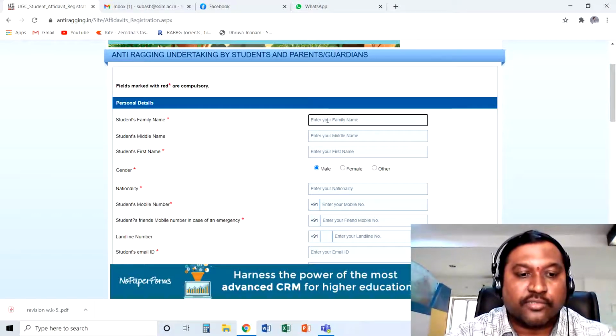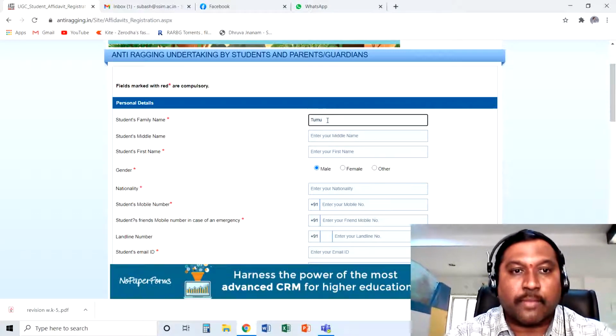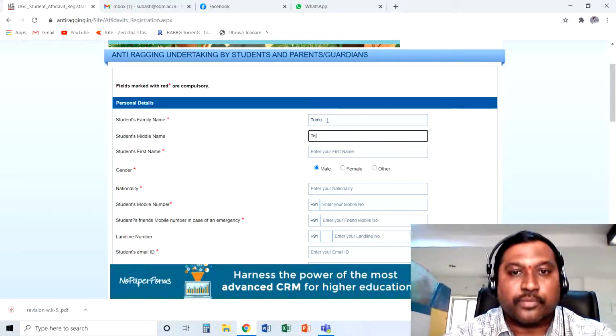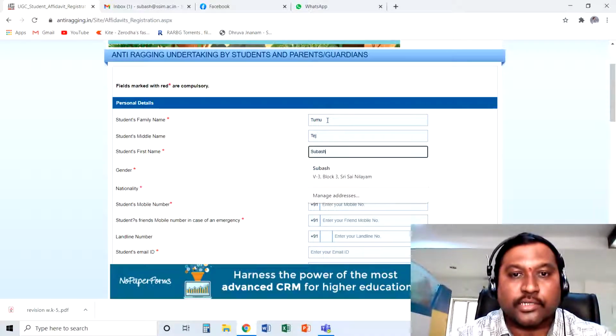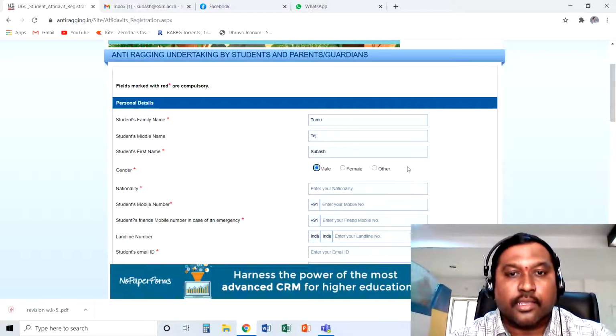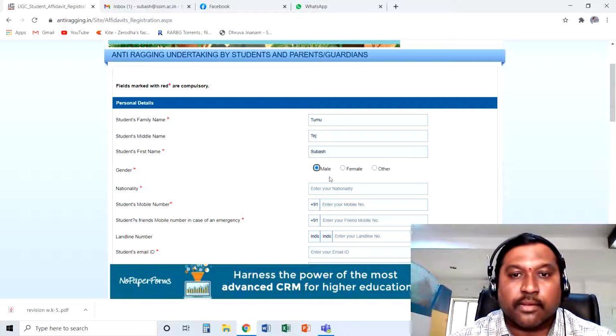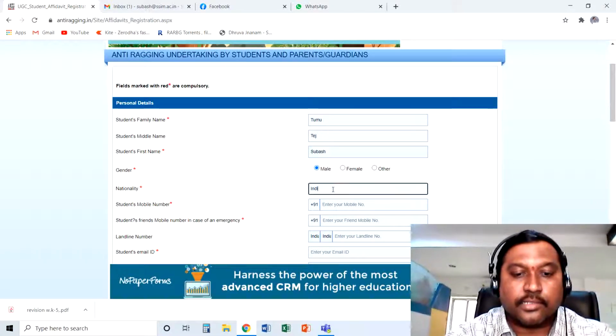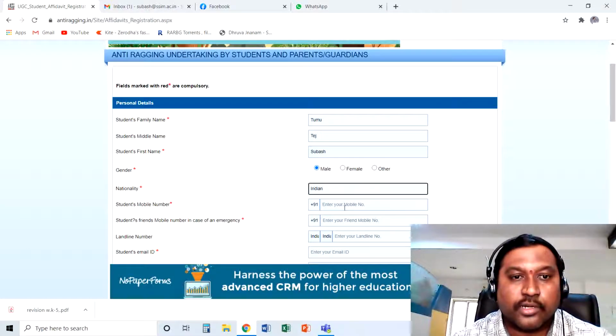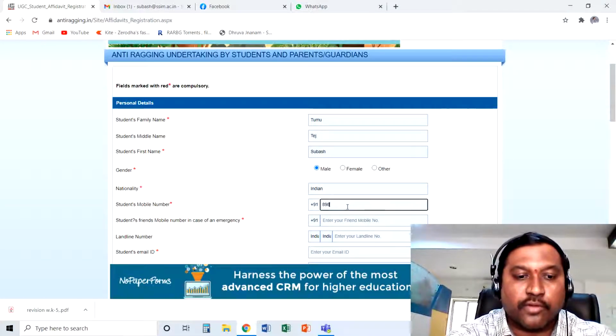First, the student's family name. I am entering my family name, middle name and first name. Middle name is again optional, but yes, I am doing that. First name is Subhash. Then coming to gender, if it is male, select male, or female. So male, nationality is Indian, and student mobile number. You have to give your mobile number. So I am giving my number